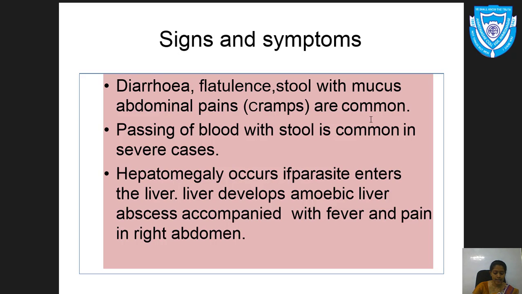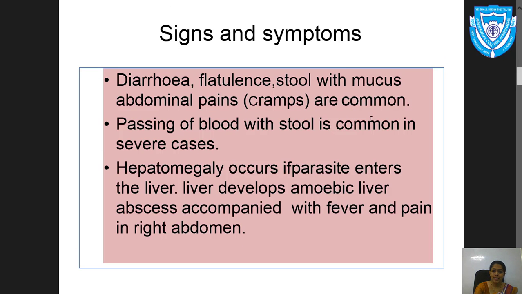In many cases, the amoeba also enters the bloodstream and reaches the liver, so it can cause damage to other organs like the liver also. This is the condition called hepatomegaly, where enlargement of the liver takes place because the parasite enters the liver. This is all about the signs and symptoms. Again, constipation might be seen in the signs and symptoms of amoebiasis.